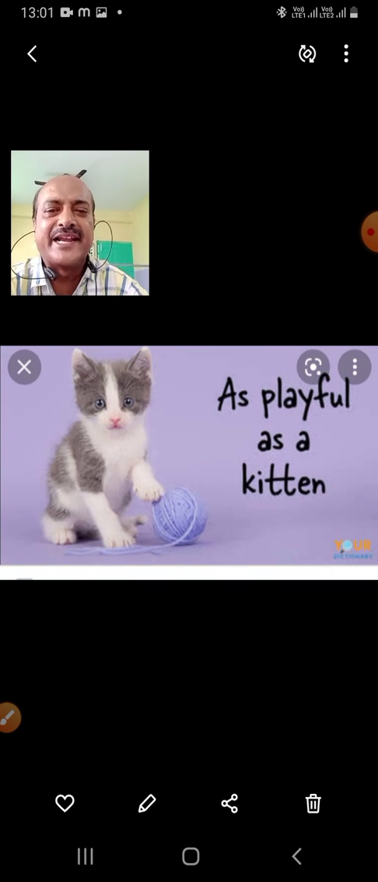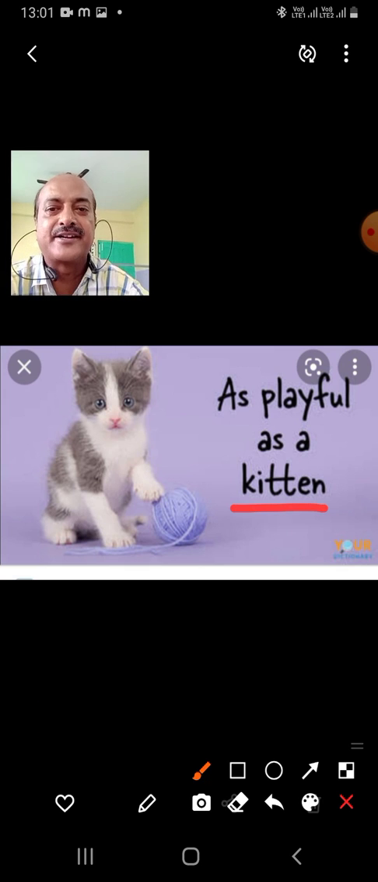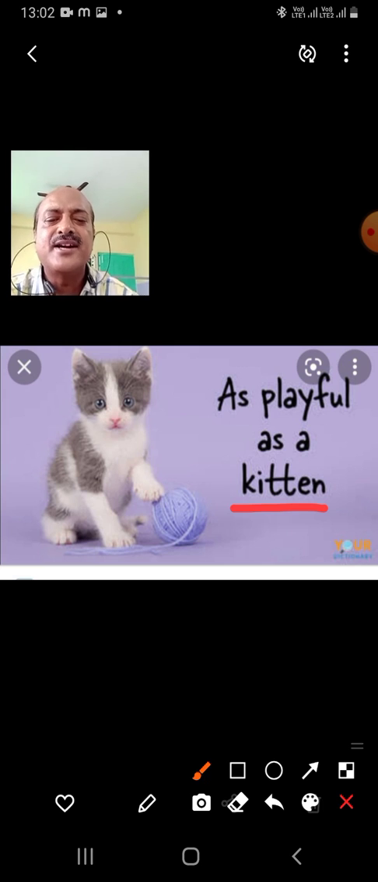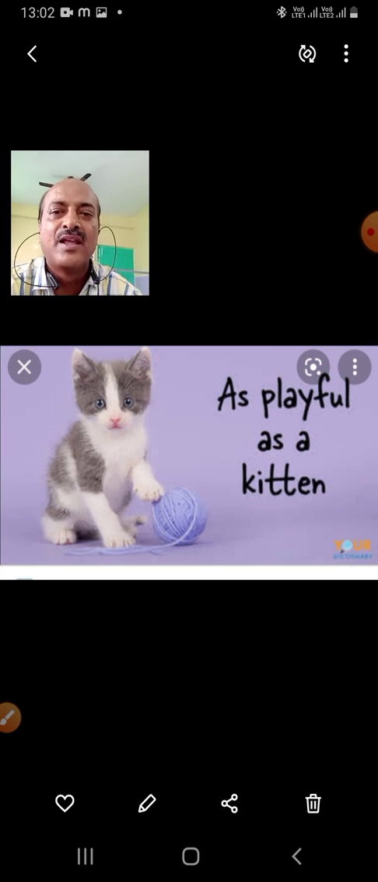As playful as a kitten. We know that a kitten is the baby of a cat. They are very playful, so small and cute, and they are never sitting quiet. So we give the simile phrase as playful as a kitten. We use this when we see somebody playing like a baby, never quiet, moving here and there. So we say this baby is as playful as a kitten. We are comparing one to another.